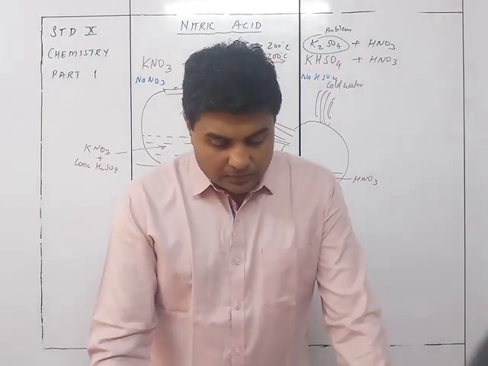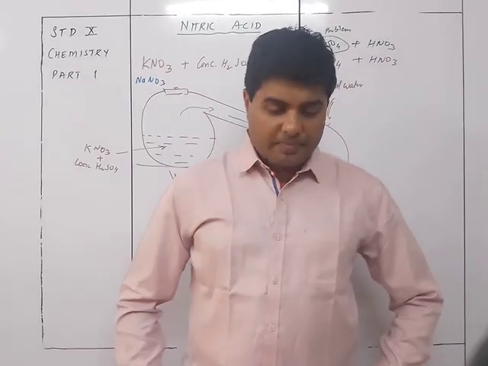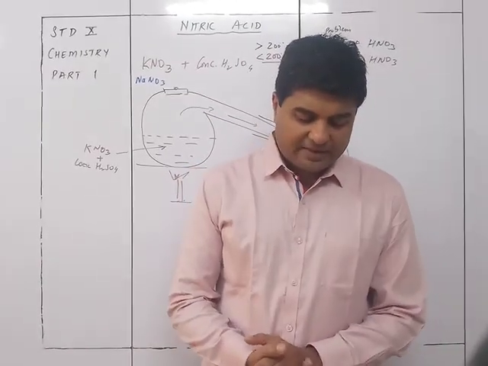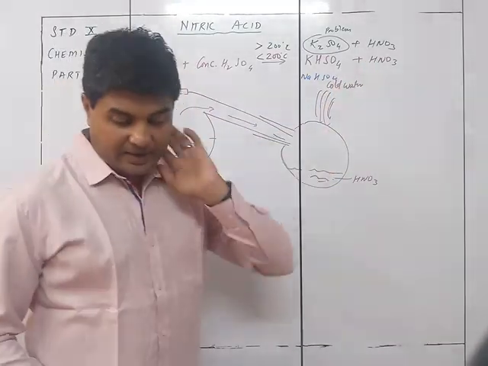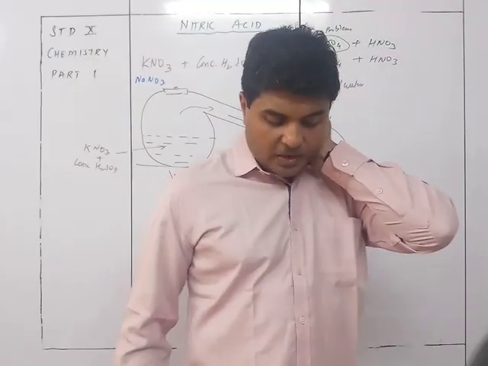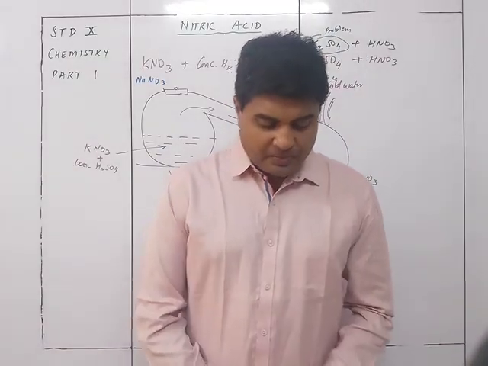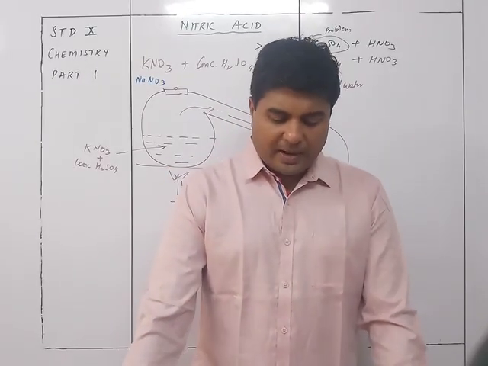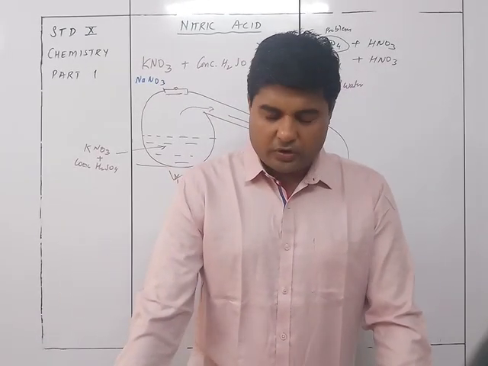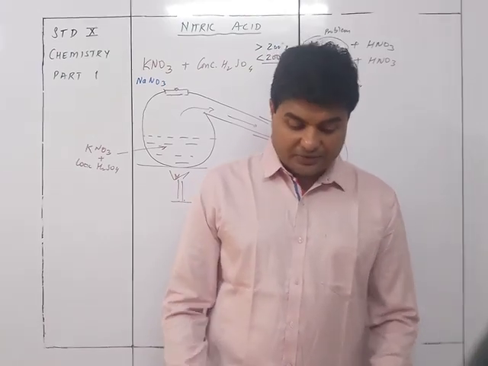So potassium nitrate or sodium nitrate can be taken with concentrated sulfuric acid. Product will be potassium bisulfate or sodium bisulfate, and nitric acid vapors will be formed. Condition: the reaction is going to take place at less than 200 degrees Celsius. Procedure: a mixture of equal parts by weight of sodium nitrate or potassium nitrate and concentrated sulfuric acid is heated gently in the glass retort.